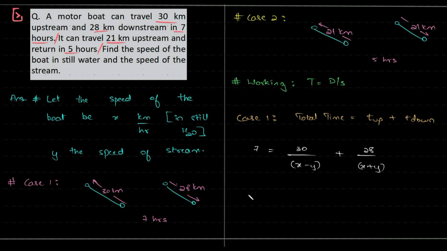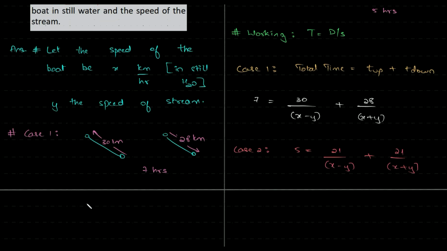And case 2 would be 5 hours is equal to 21 by x minus y plus 21 by x plus y. Okay, so what is that we have to take? Yes, we have to go with let a be equal to 1 by x minus y and b be equal to 1 by x plus y.